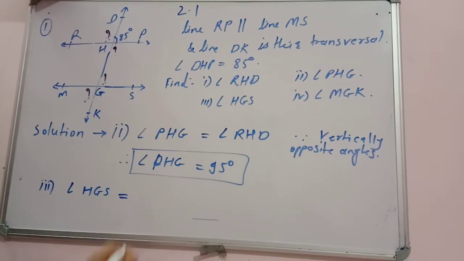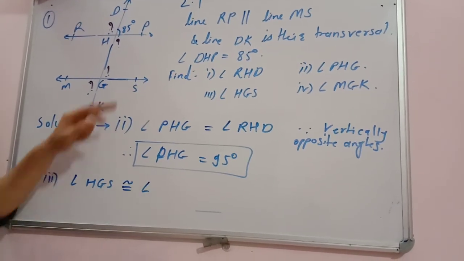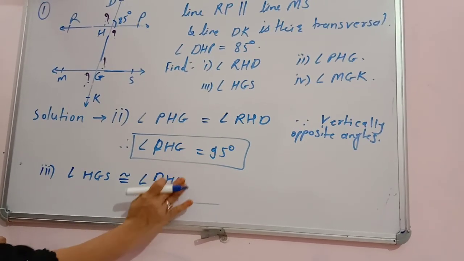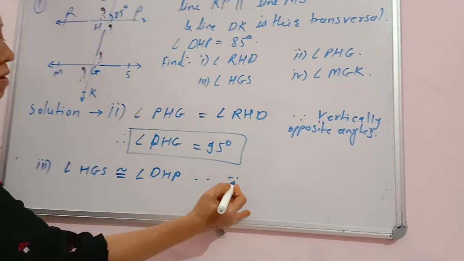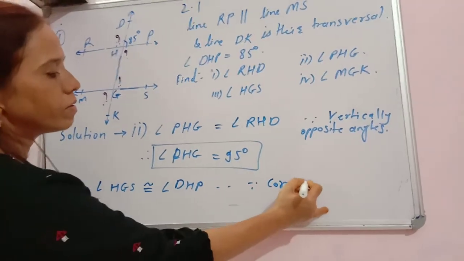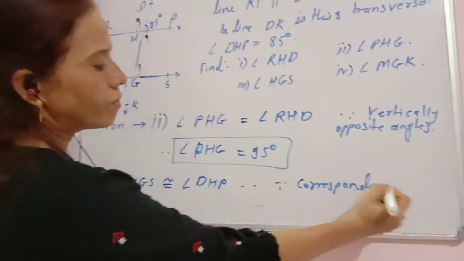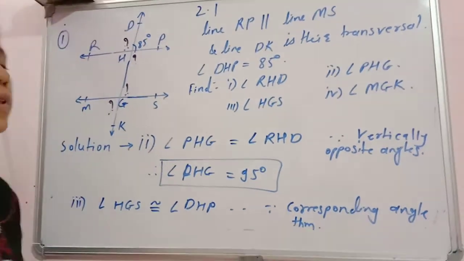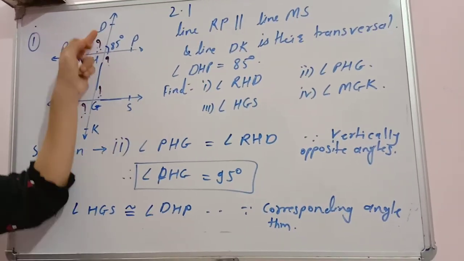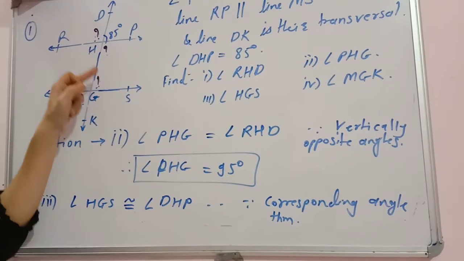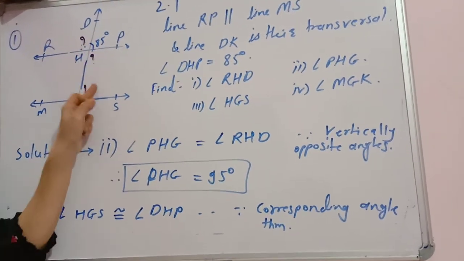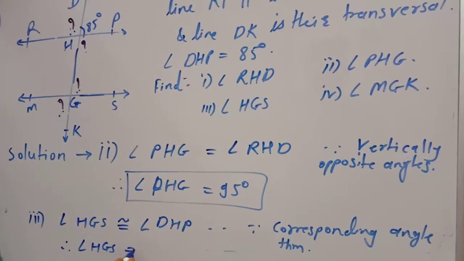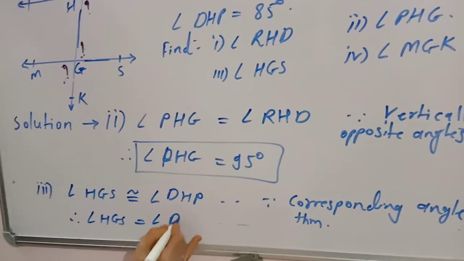So angle HGS is congruent to angle DHP, since corresponding angles, by the corresponding angle theorem. You know that when two parallel lines are intersected by a transversal, the corresponding angles formed are congruent, and that property I have written here. Therefore angle HGS equals the measure of angle DHP.